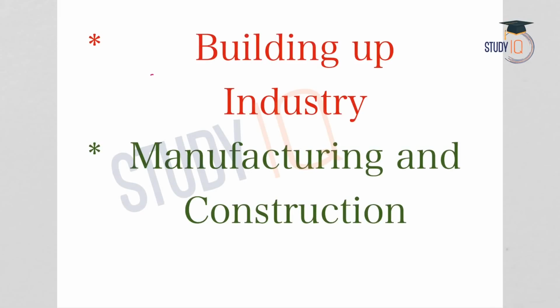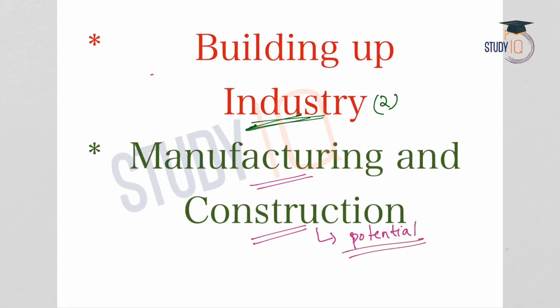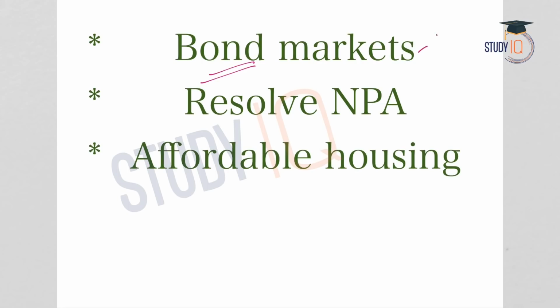Second one is building up industry. The industrial sector needs to be given more concentration. Manufacturing and construction sectors have the potential for growth, or they can take the economy forward. So these two sectors have high potential for growth. Again, coming to the bond markets, bond markets also need to grow. Why? Because funding is very necessary for growth, and the bond markets can provide funding which can help in the growth process of the economy. So reviving the bond markets is also necessary.